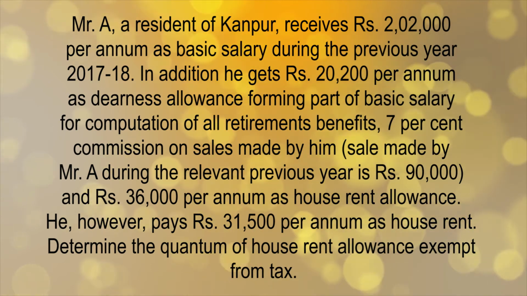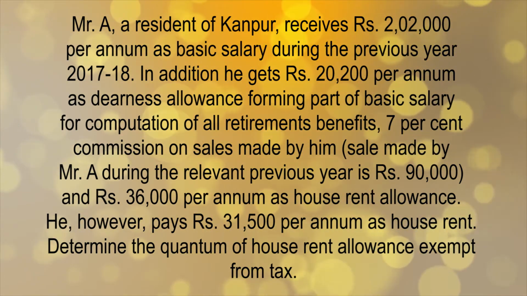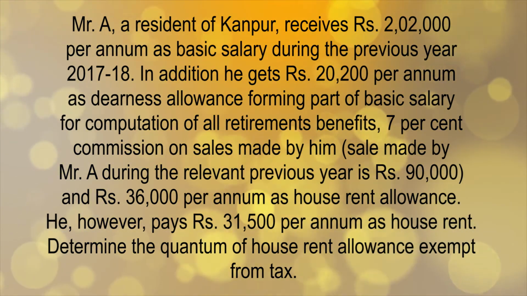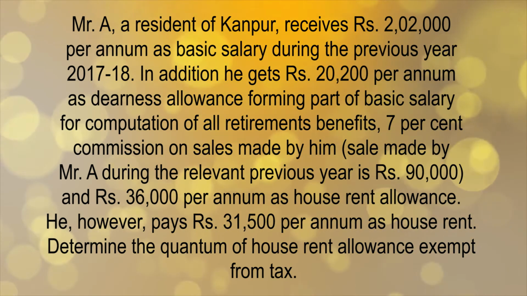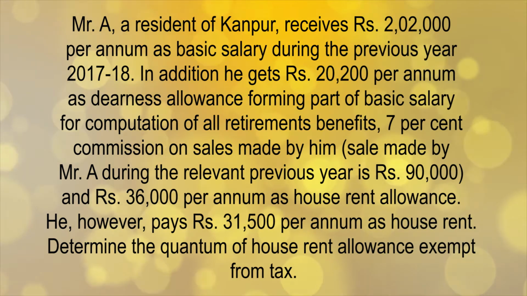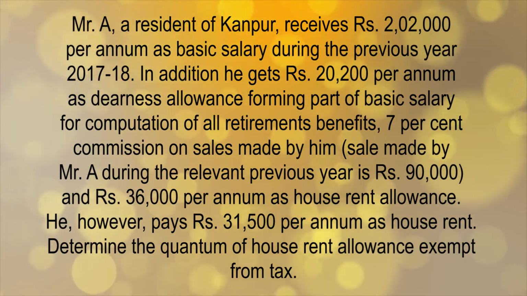Let us discuss a problem on house rent allowance. Mr. A, resident of Kanpur, receives rupees 2,02,000 per annum as basic salary during the previous year 2017-18.